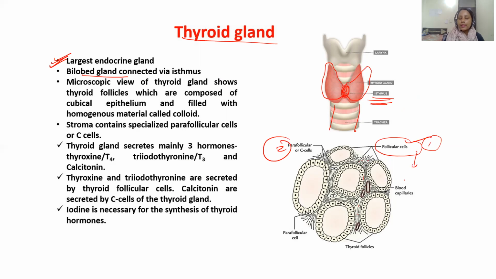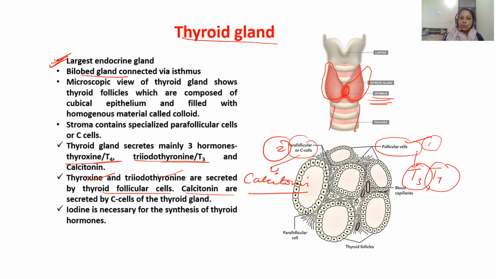The follicular cells secrete two hormones, T3 and T4, what we call triiodothyronine and tetraiodothyronine. This is triiodothyronine, this is tetraiodothyronine. Apart from that, your parafollicular cells, or C cells, secrete a hormone which is known as calcitonin, which is associated with the calcium balance in the body. Thyroxine and triiodothyronine are secreted by thyroid follicular cells and calcitonin by the C cells. Very important thing.